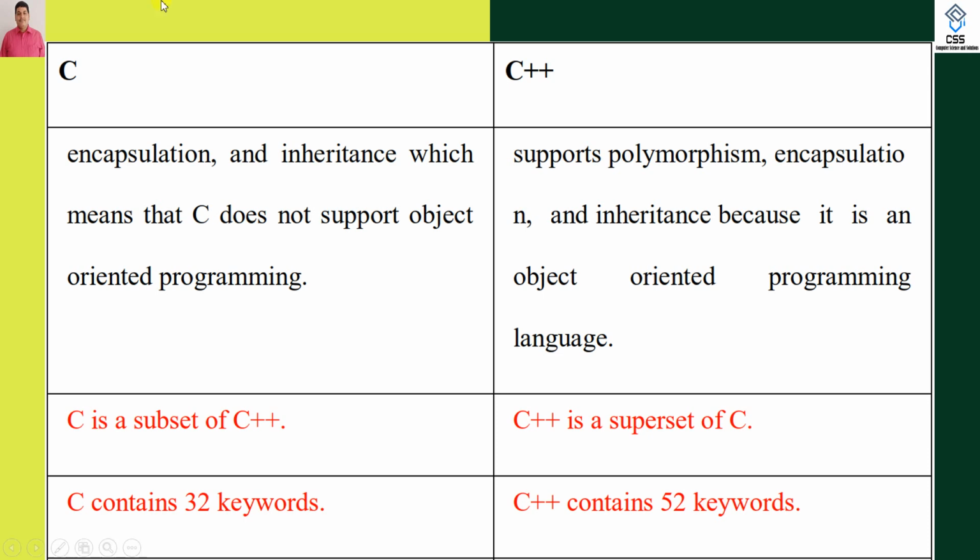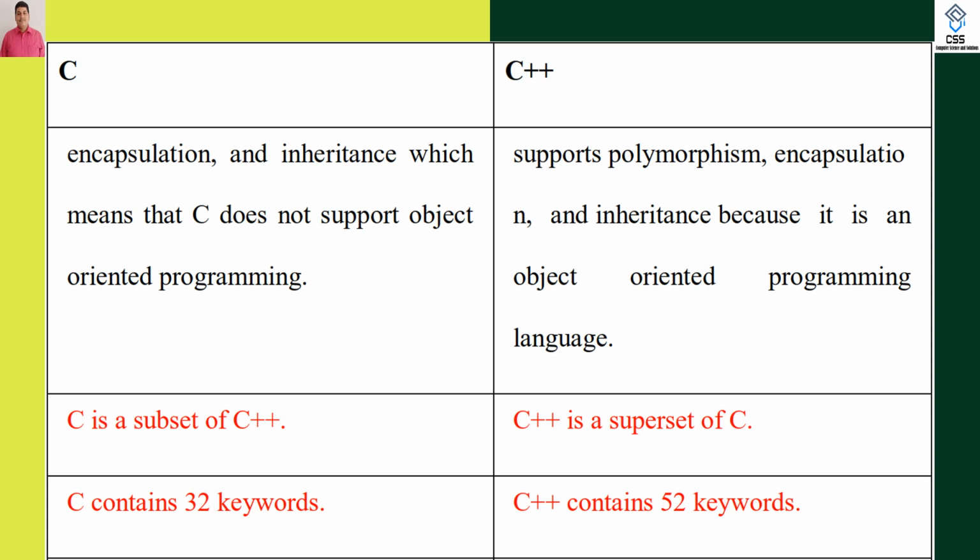Encapsulation, inheritance and polymorphism are not supported in C, as there is no class in C, so there is no chance of supporting them. They are supported in C++, because C++ is an object-oriented programming language, whereas C is a procedural programming language. What is the difference between a procedural programming language and an object-oriented programming language? We will discuss it in the latter part.